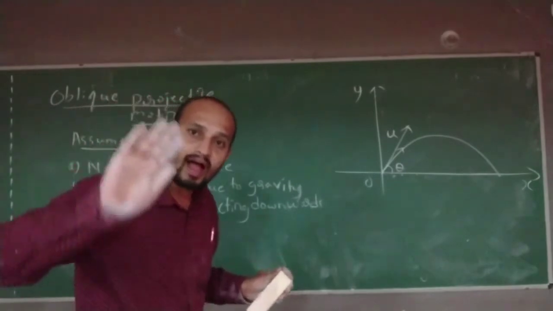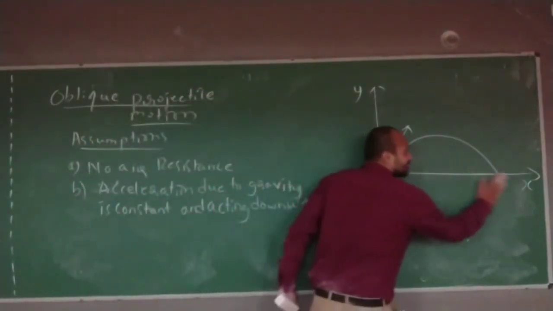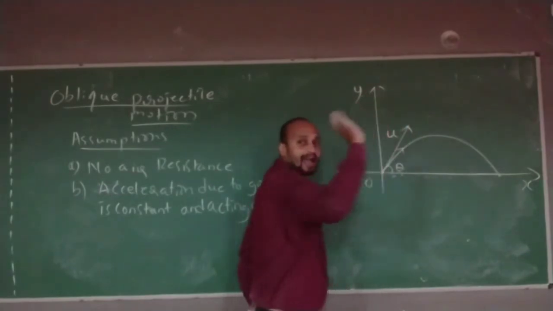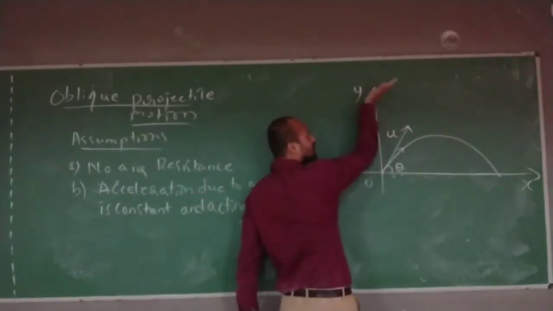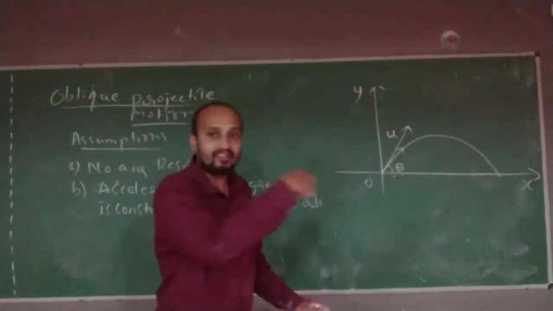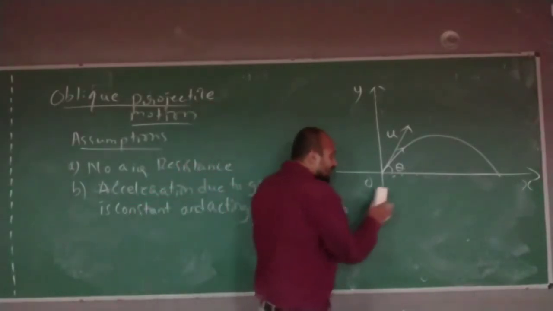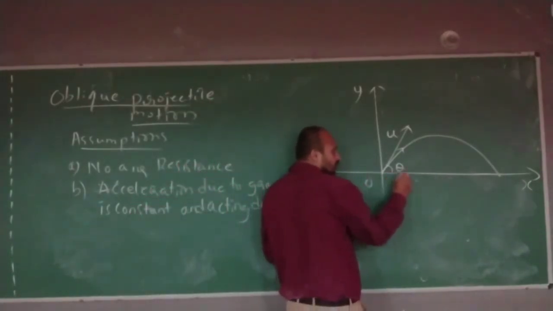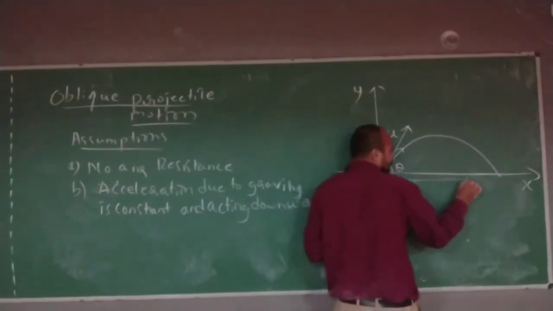You also have to look at it this way. When I am dealing with the x-axis, forget about the y-axis. When I am dealing with the motion along the y-axis, forget about what is happening along the x-axis. Let us look at the x-axis. Observe how the body is moving along the x-axis. It is just moving like this.